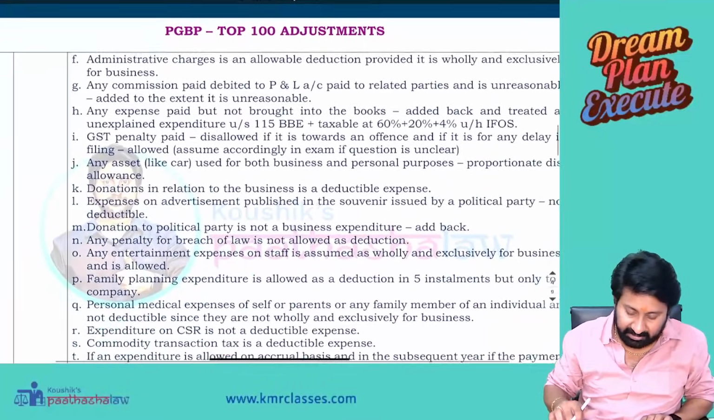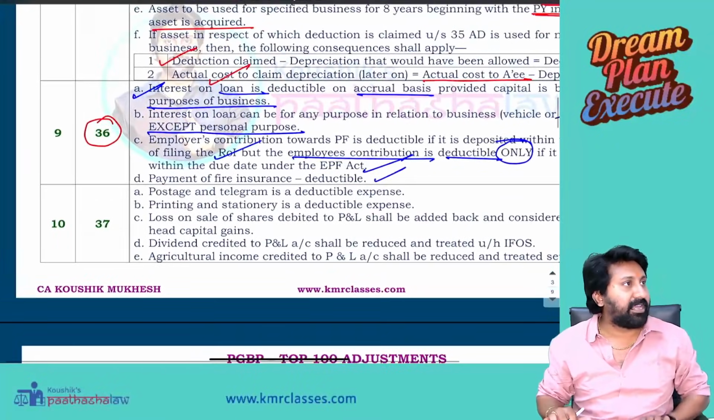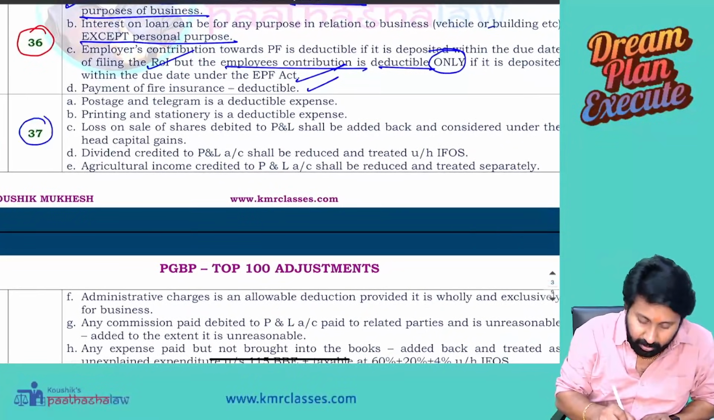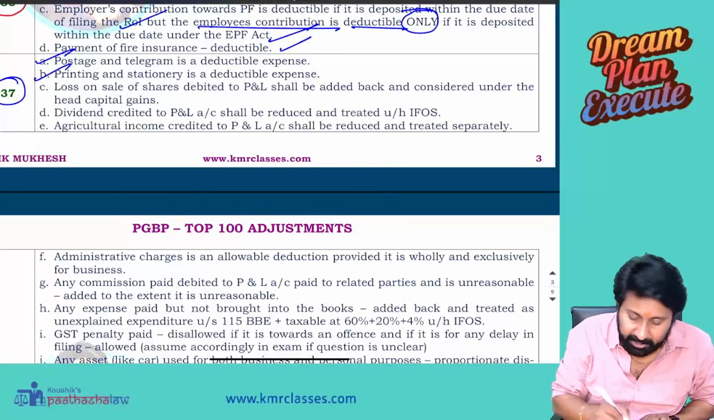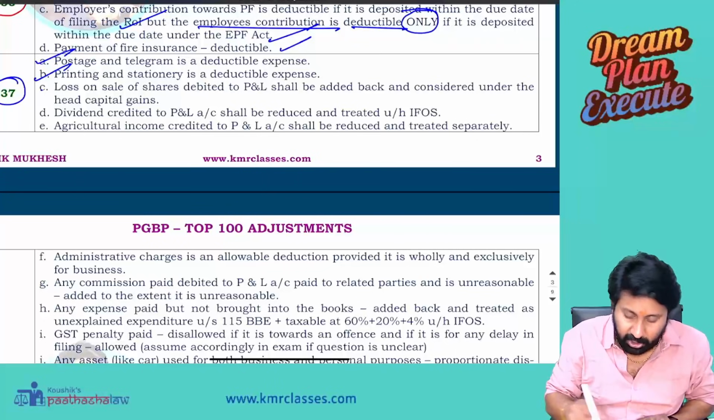Here 37 is a bunch of items are there. So many exam questions came on 37. One by one. Postage and telegram, deductible expenditure. Printing and stationery, deductible expenditure.